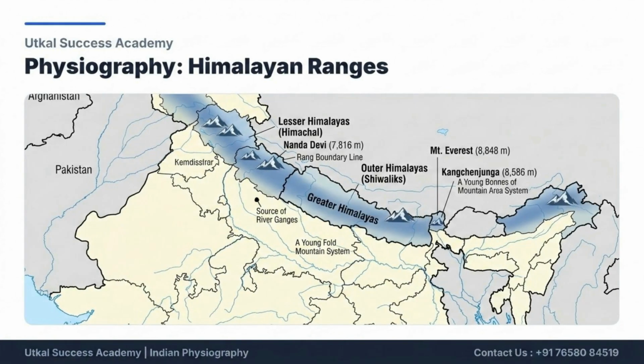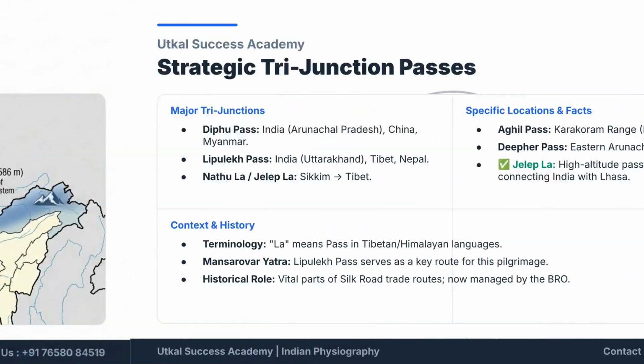This map displays the Himalayan ranges, showing the location of the Greater Himalayas, Lesser Himalayas, and Outer Himalayas, or Shivaliks. It also highlights major peaks like Mount Everest, Nanda Devi, and Kangchenjunga.